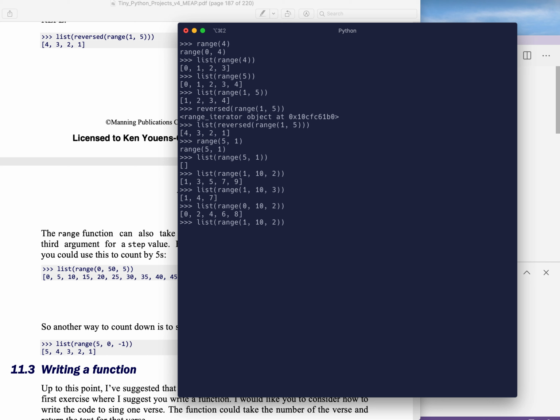Oddly, if we go back to that option where we put a higher value for the start than for the stop, and we make the step be -1, then that will actually produce the values in reverse. But here again, the ending value is not included. So this is a little odd. If I want to go from 5 to 1, I actually have to say 5 to 0, and now I get 5, 4, 3, 2, 1. So there are a few different options here that you could use for counting down. Whichever one you want to use in your program, it's up to you.